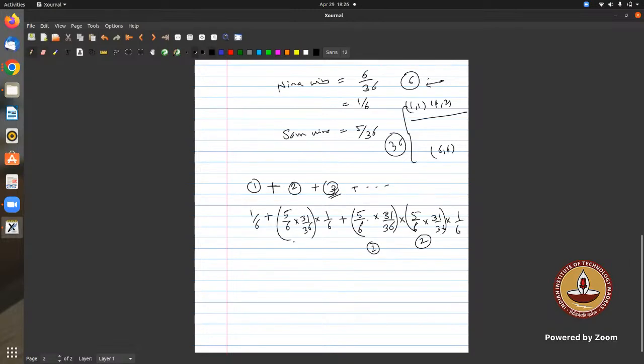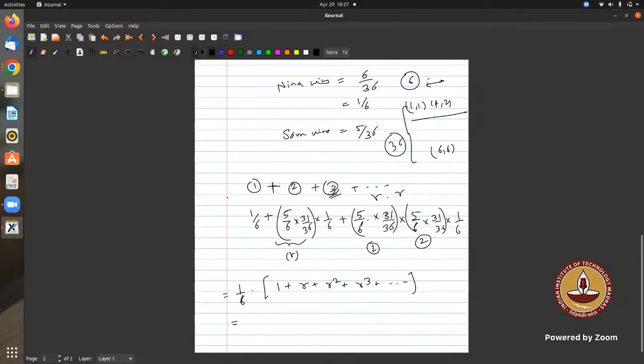So what will be the common ratio here? 5 by 6 into 31 by 36 is the common ratio. Let's say this is R, and I can take 1 by 6 common. It becomes 1 plus R plus R square, then R cube, and like this. So this is a geometric progression.